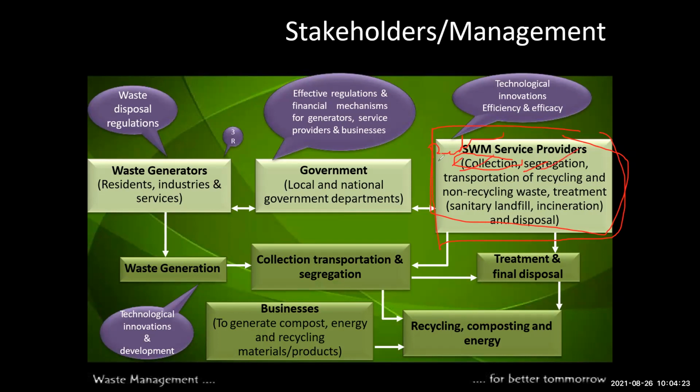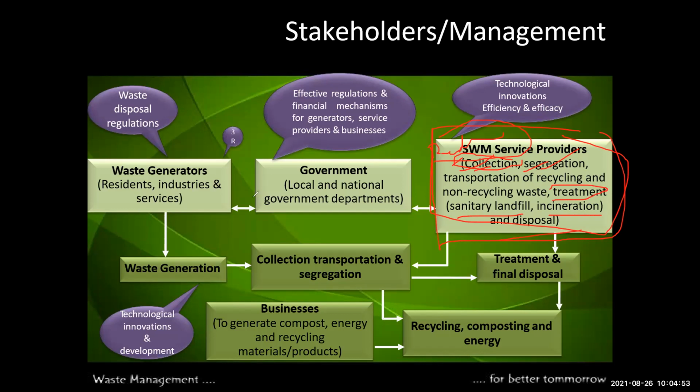Collection means how to collect the waste material. Segregation means separating the material for reuse and recycling processes. Then transportation of recycling and non-recycling waste, treatment, and after treatment, the sanitary landfill, incineration, and final disposal. Okay, so this is the part of the SWM service provider.